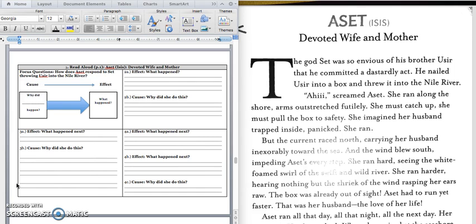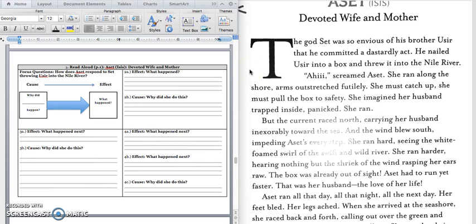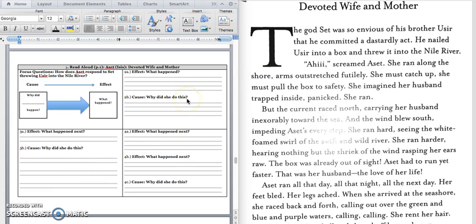All right, make sure you have your text out on your desk and that you're turned to this page in your notes. And we want to think about, how does Aset respond to Set throwing Aset in the Nile River? And we're going to look at this cause-effect relationship. Aset is going to do certain things, or there are going to be certain effects because of how she's responding to Set. Okay? So we're going to read the first page, and we have 3 sets of causes and effects.